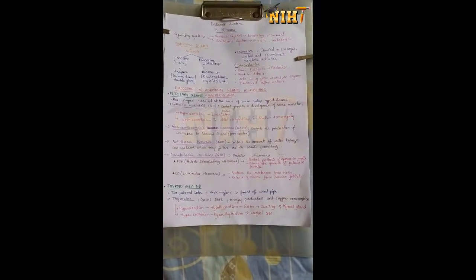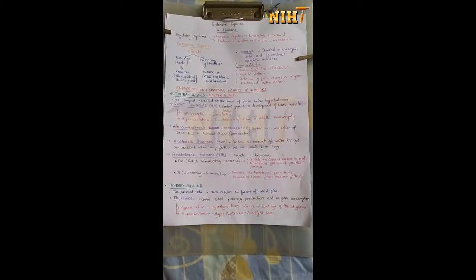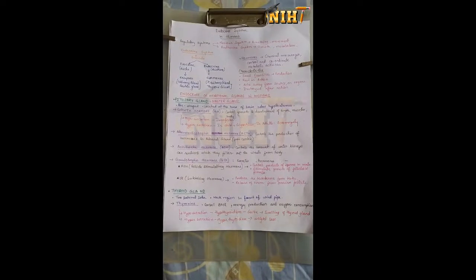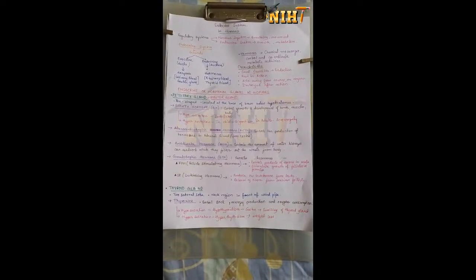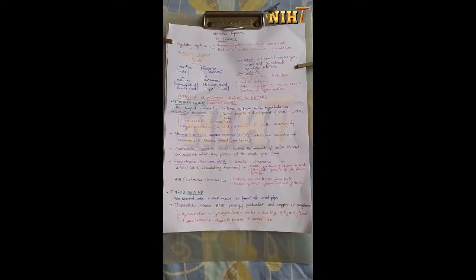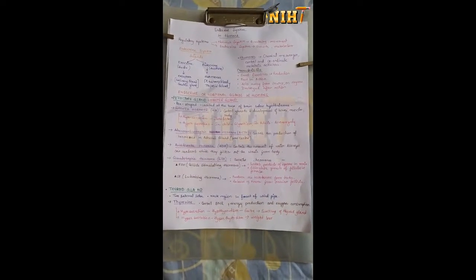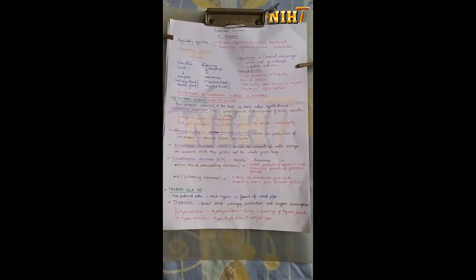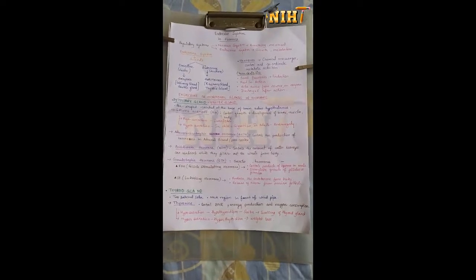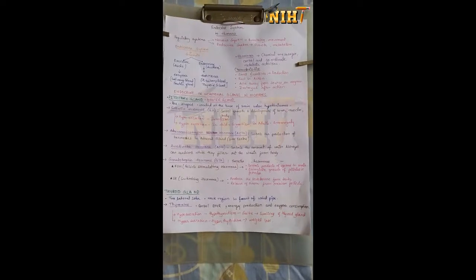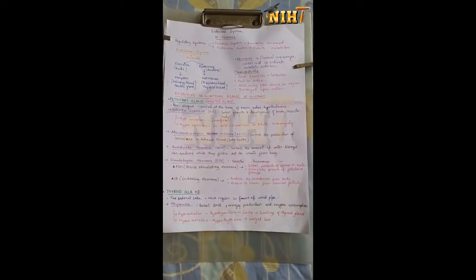The next gland is the thyroid gland. It has two lateral lobes and it is located in the neck region just in front of the windpipe. The major hormone from the thyroid gland is thyroxine. It controls the cellular metabolism of the body, thus maintaining the basal metabolic rate, BMR, of the body. It also looks after the energy production and oxygen consumption taking place in the body.